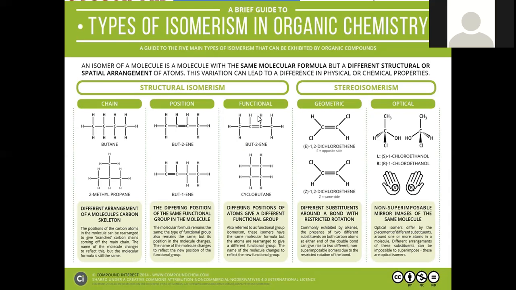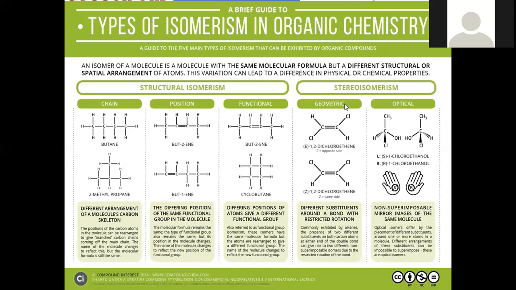Functional isomerism means functional groups will be varied. Here is the double bond, here is the cyclic structure. Double bond is one kind of functional group, and the cyclic structure is another kind of functional group. Though both compounds have a similar molecular formula, their functional groups are varied. Hence, you can say both are functional isomers.